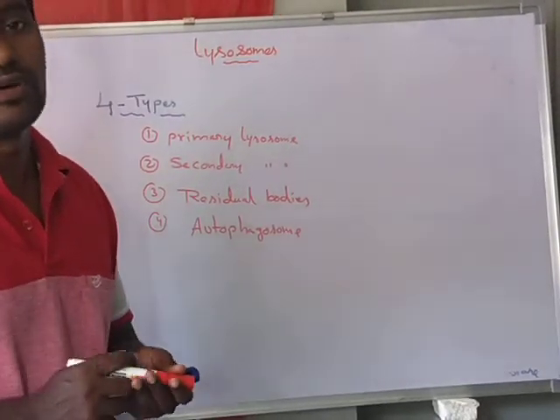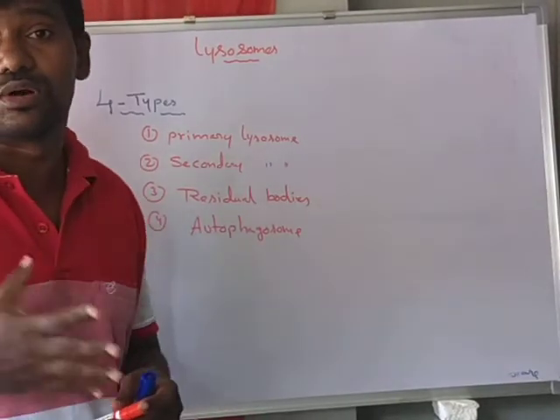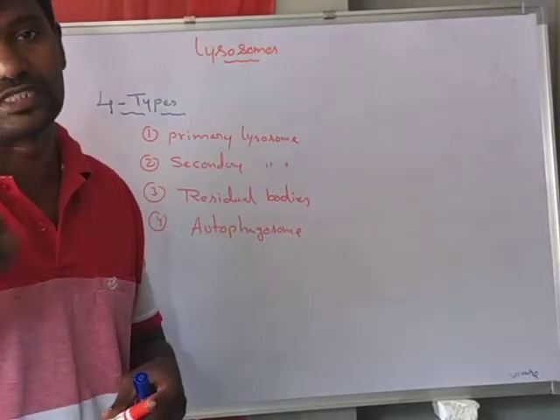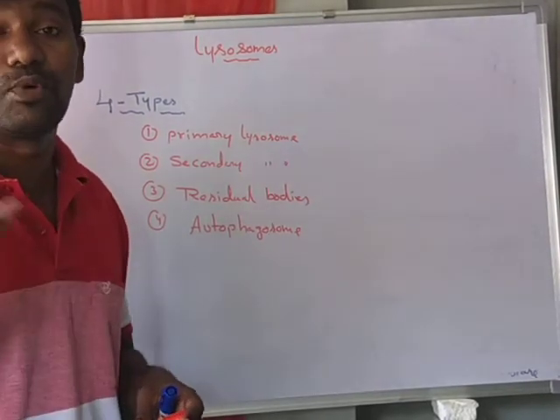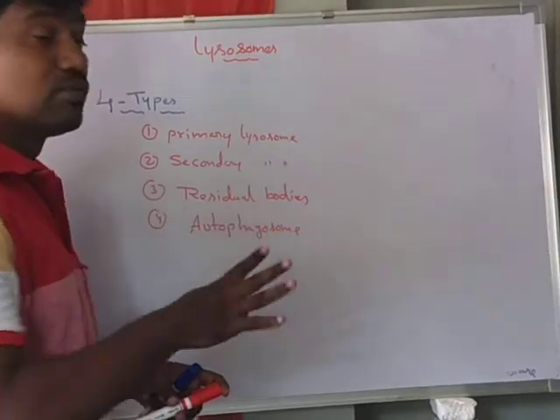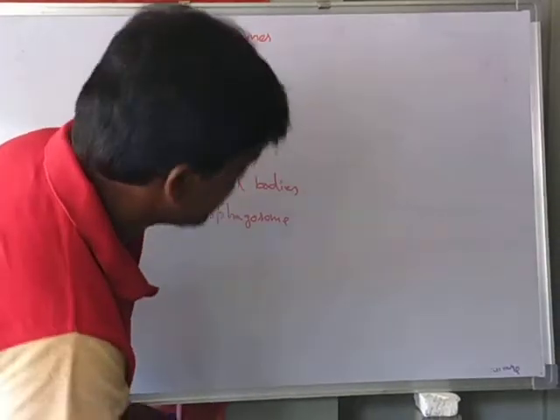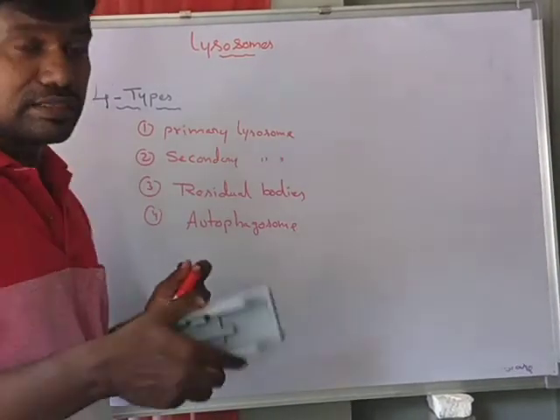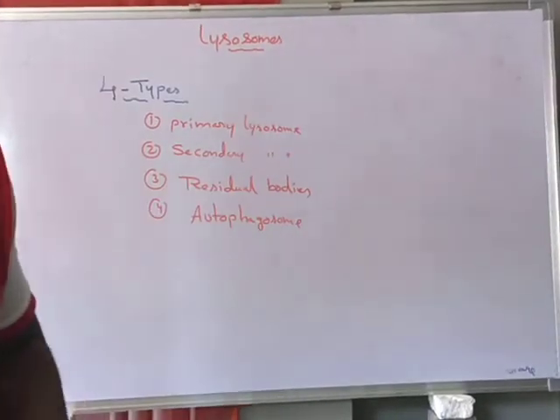So the lysosomes show a polymorphic structure. They are called polymorphic, which means they have 4 different structures. Each one we can discuss in another video.